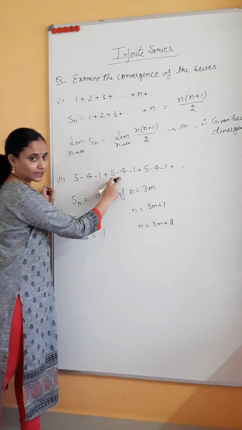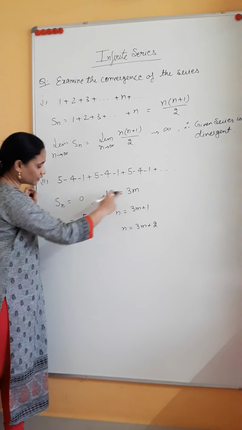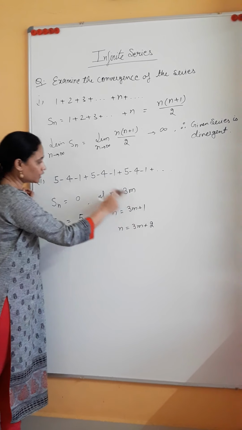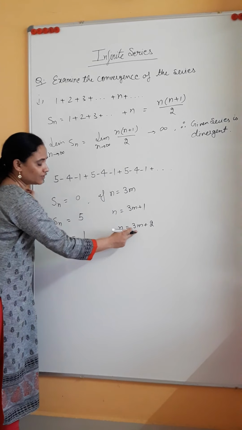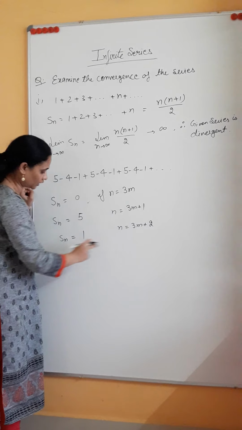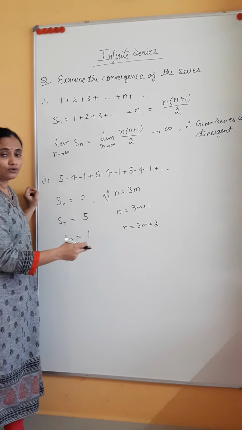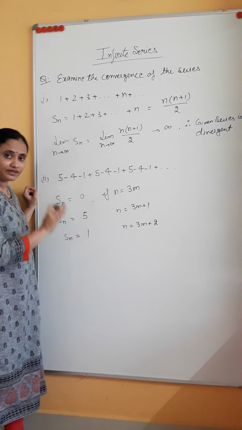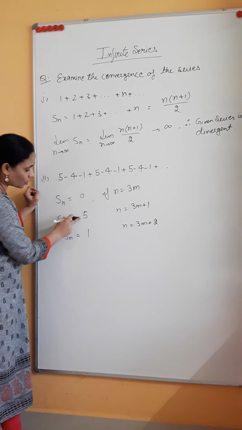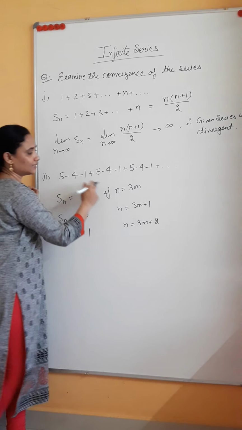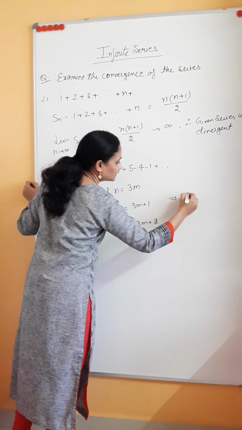So you can check that when we take multiples of 3, the value is 0. When we take a multiple of 3 plus 1 more term, the value is 5. And when we take a multiple of 3 plus 2 more terms, the value is 1. So we cannot decide what is the value of the sum of the first n terms. This is oscillating between these 3 values. This type of series is known as an oscillating series.